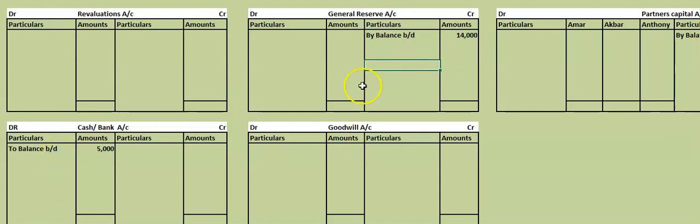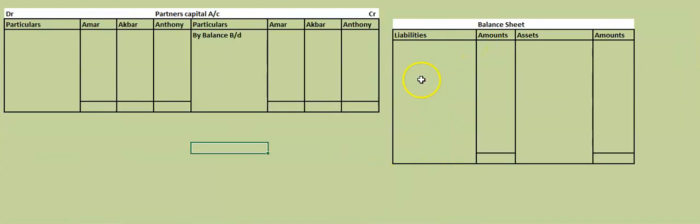To balance brought down, by balance brought down. Because general reserve is a liability, we are starting from which side? Credit side. Same way, capital of Amar and Akbar are given. You have to take in partners capital account. Amar's capital is given how much? See the liability side in the question. 40,000. Akbar capital is how much? 30,000. In this way you have to take.